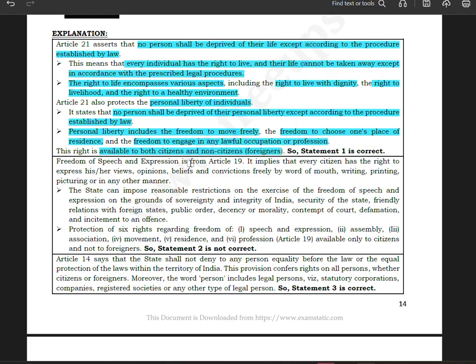Freedom of speech and expression is from Article 19. It implies that every citizen has the right to express his or her views, opinions, beliefs, and convictions freely by word of mouth, writing, printing, picturing, or in any other manner.